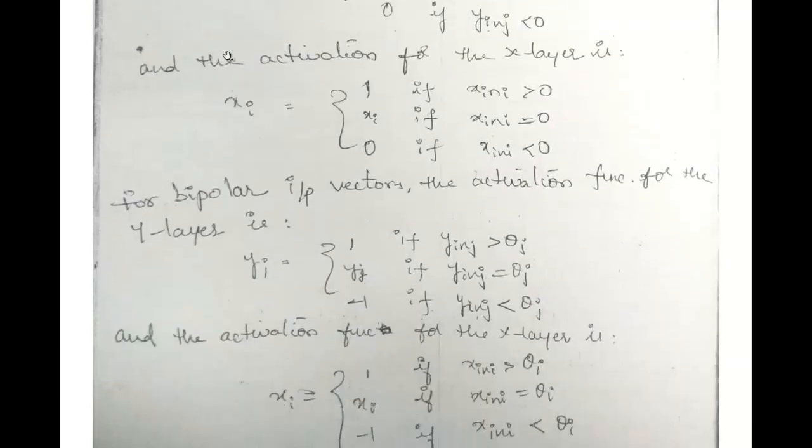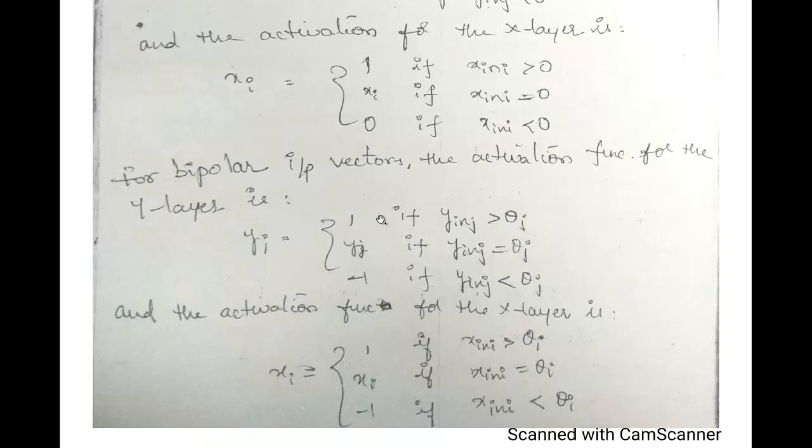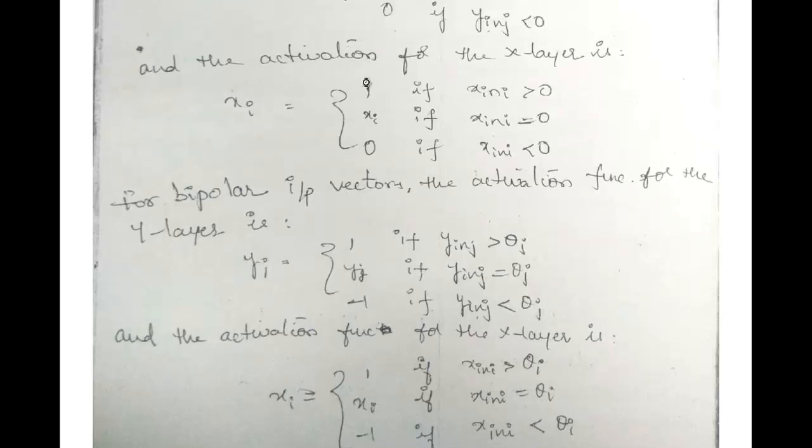As you know, you have two types of inputs, binary input vectors and bipolar input vectors. Now we'll move towards the activation function for the bipolar input vectors, with respect to the input and output. Here you have 1 and minus 1, whereas earlier you had 1 and 0.